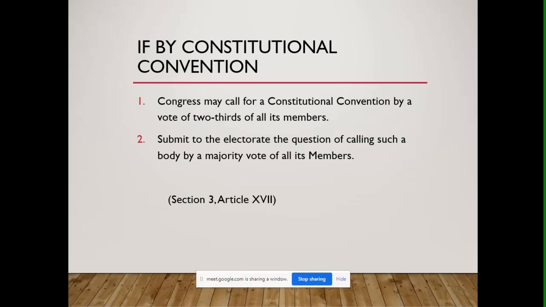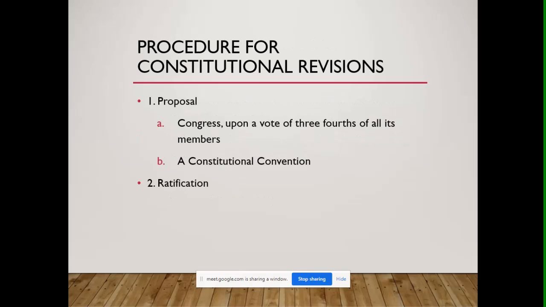The constitutional convention is actually the appointment of members coming from the different sectors of our society, who shall be responsible for proposing revisions or amendments to the Constitution. But again, to call for a constitutional convention, you need a two-thirds vote of all its members versus yung three-fourths vote in order to pass a proposal for amendment or revision.